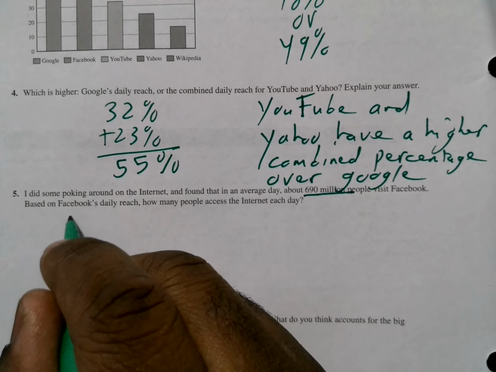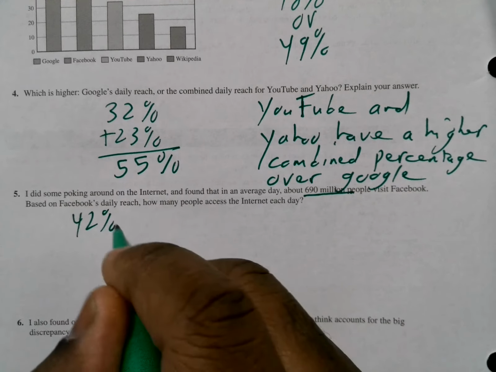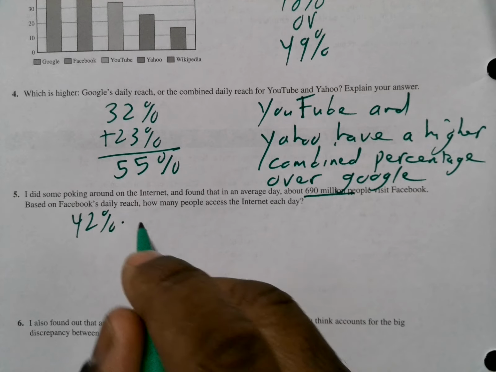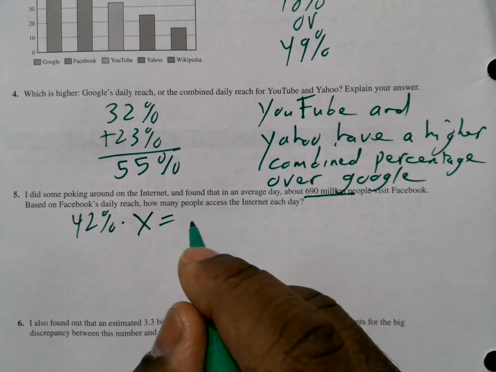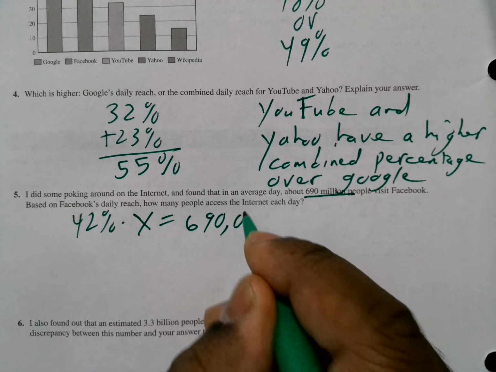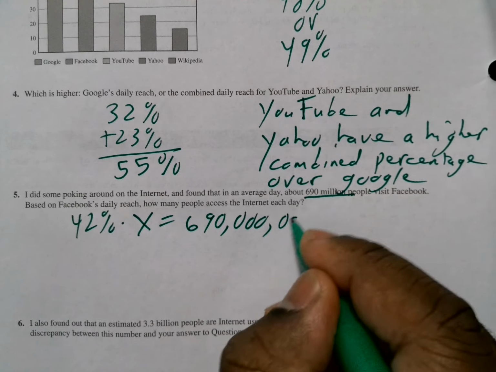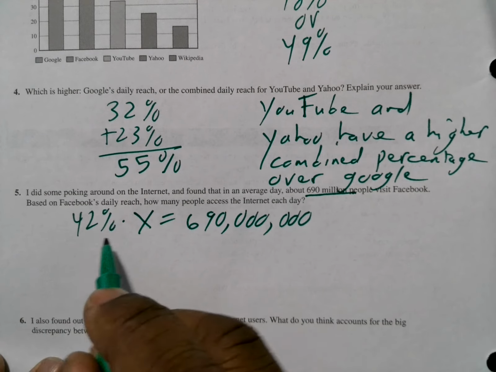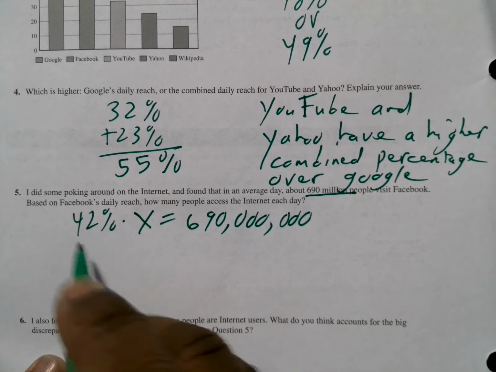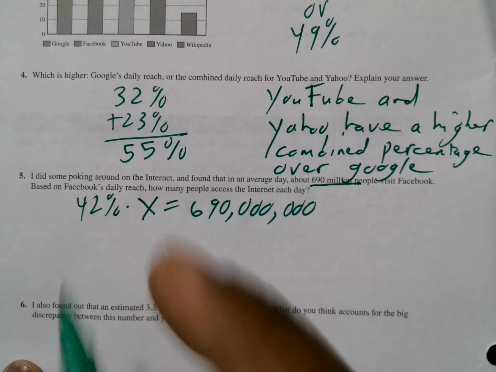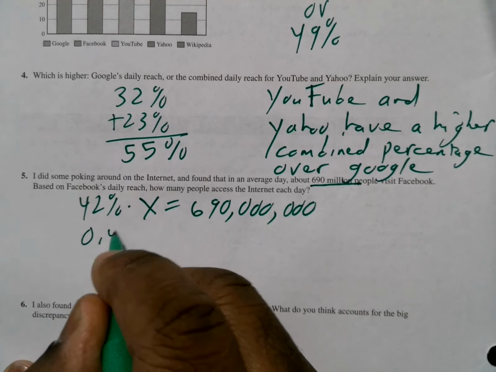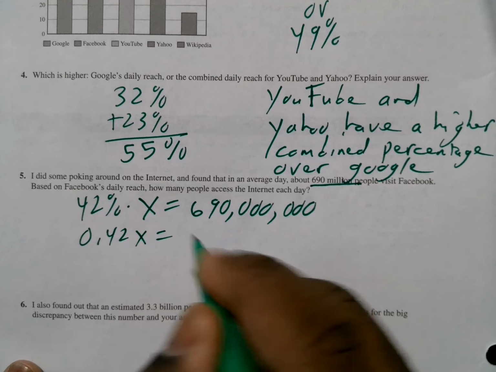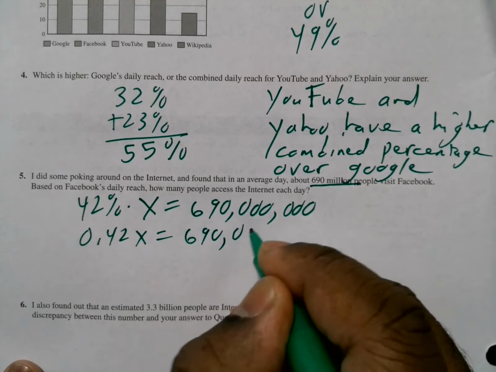So if we have 42% of the total internet reach equal to 690 million. Now, we would divide both sides. Well, first we'll change this 42% to a decimal. So it'll be 0.42 x is equal to 690 million.